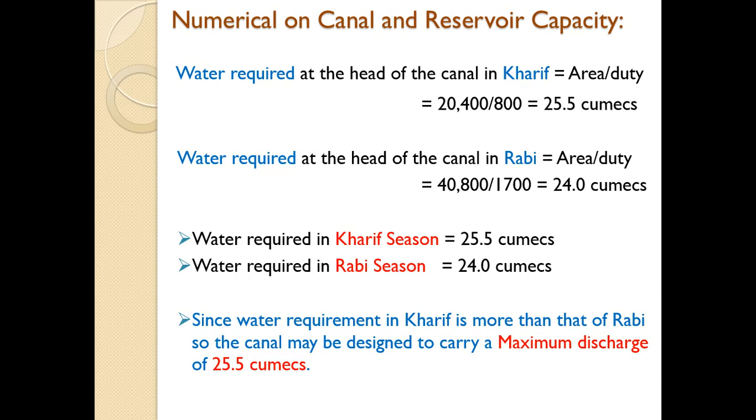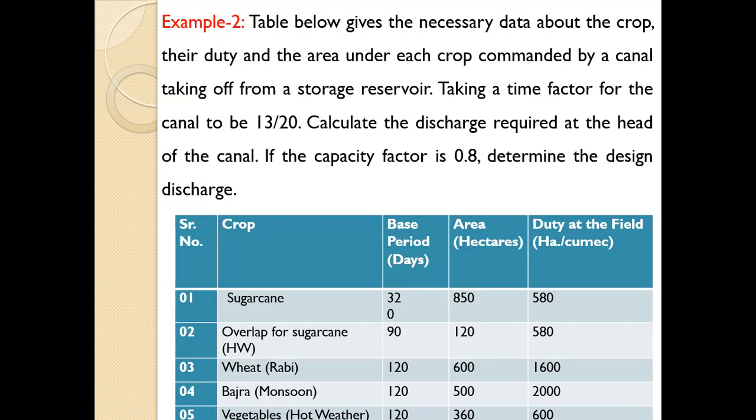Now for Rabi it is 24, for Kharif 25.5. So you can design for this 25.5. So throughout the year we can have required discharge because maximum is this much, right? And that's why design discharge is 25.5, the maximum of these two. So in this way we can solve numericals like this.